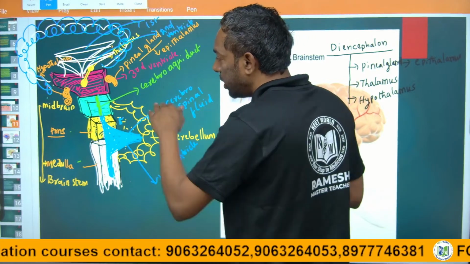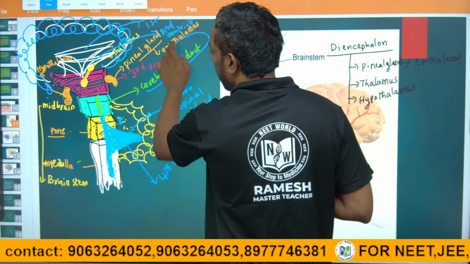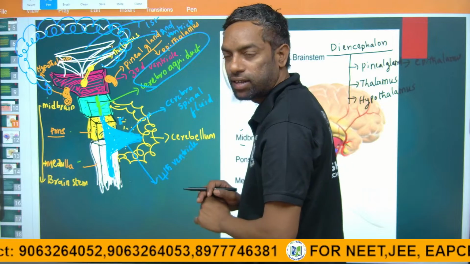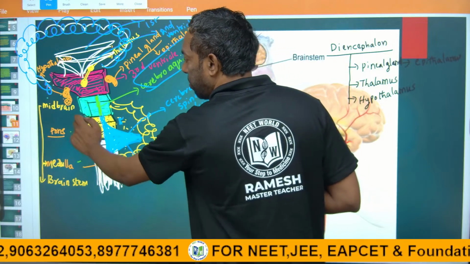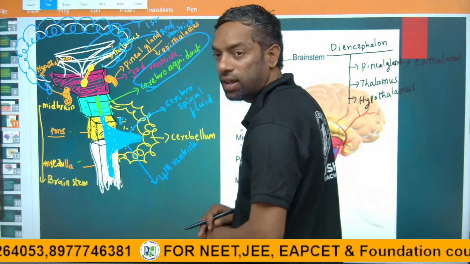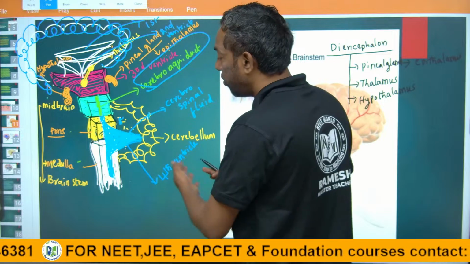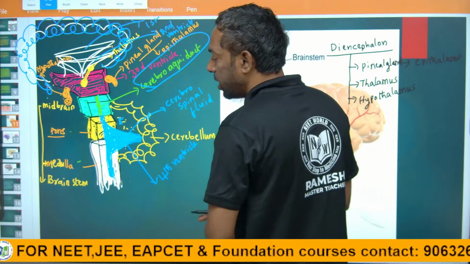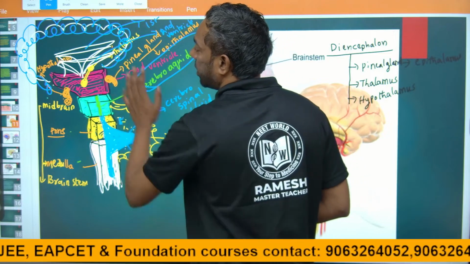Below that is the midbrain. The midbrain has the cerebral aqueduct. Next, the hindbrain has two parts, pons and medulla. The pons and medulla have the fourth ventricle, which is connected to the cerebellum. Okay, this is all about the structure of the brain.